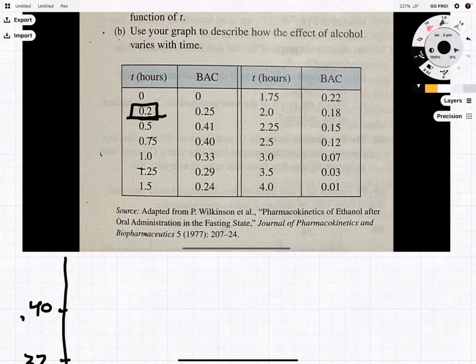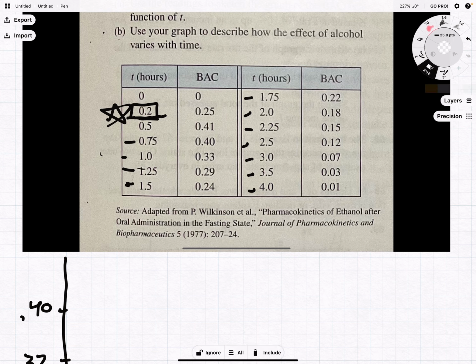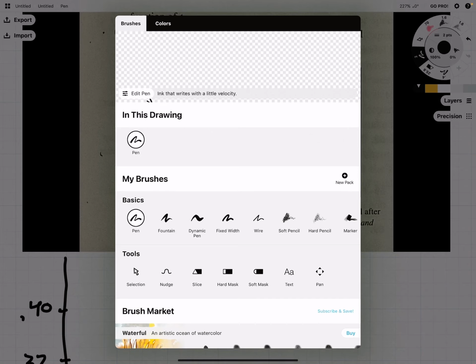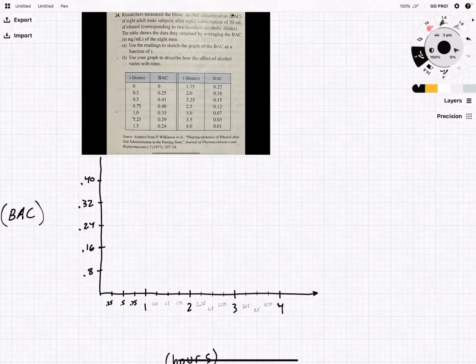They've got 0 hours, then they've got half an hour, 3/4, 1 hour, 1 1/4, 1 1/2, 1 3/4, 2, 2 1/4, right? And it keeps going and going. So it's kind of odd right here that it's just 0.2 hours and not 0.25. So I just put 0.25 in the graph, but like I said, it's possible it wasn't a typo. I just thought it would be nice to have the consistency.